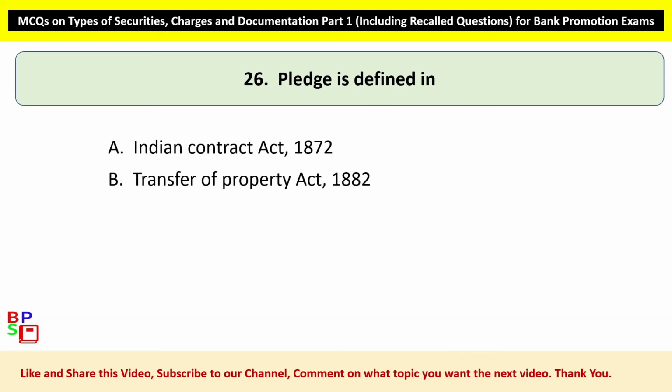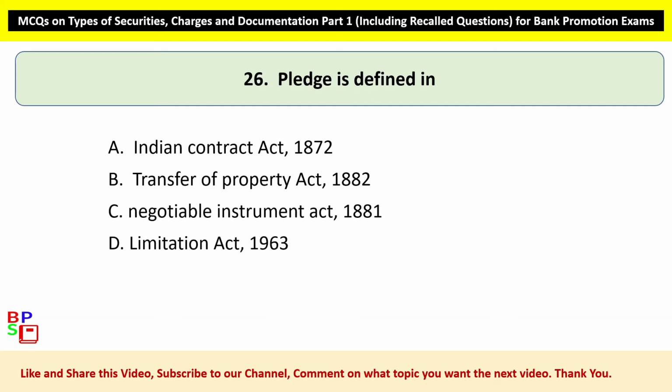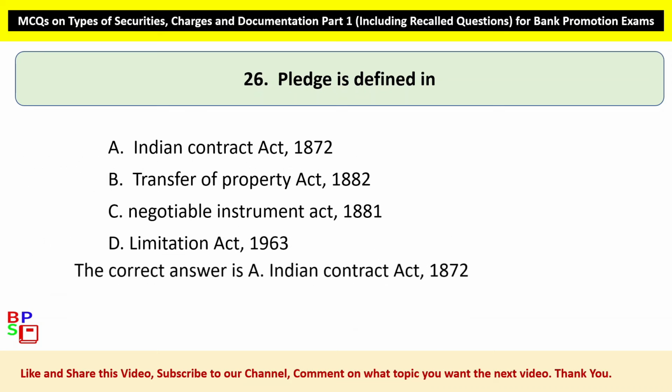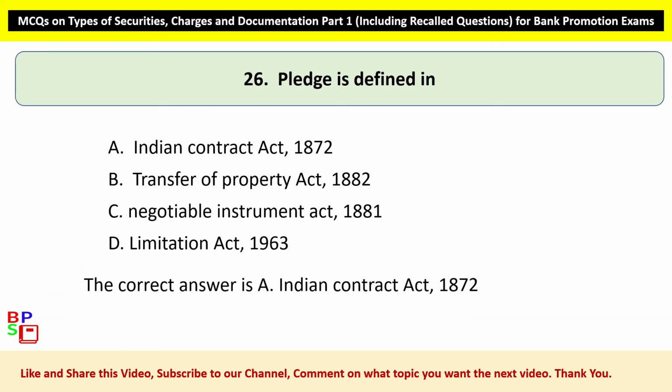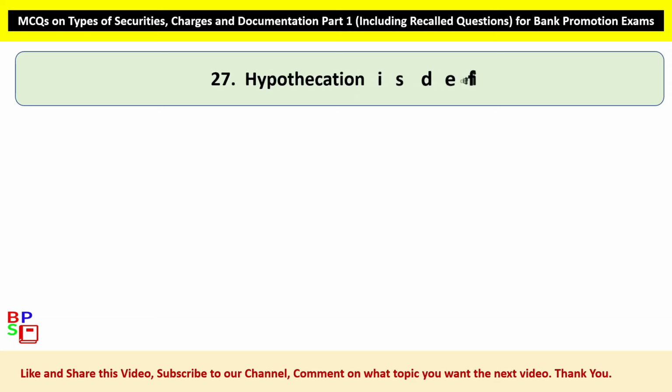26. Pledge is defined in Option A, Indian Contract Act, 1872. Option B, Transfer of Property Act, 1882. Option C, Negotiable Instruments Act, 1881. Option D, Limitation Act, 1963. The correct answer is Option A, Indian Contract Act, 1872.